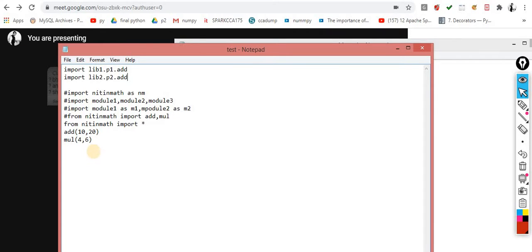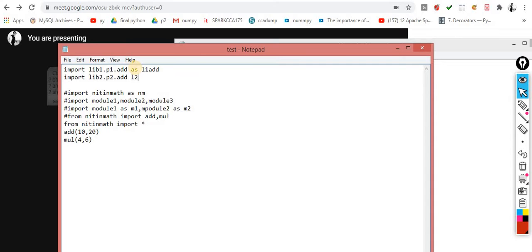So at that time what is happening, sir? This statement will be overridden with this one. So what you can do is import it as L add, or L1 add, or L2 add, something like this.